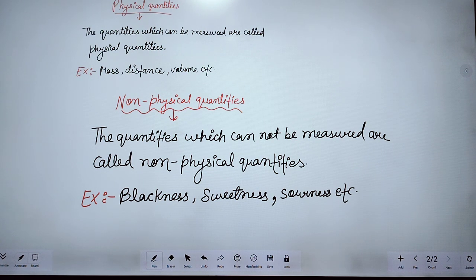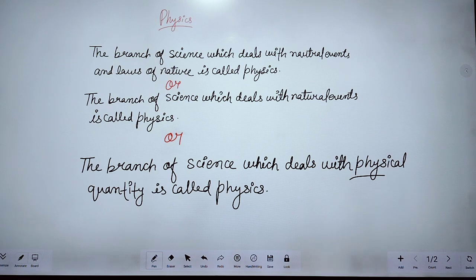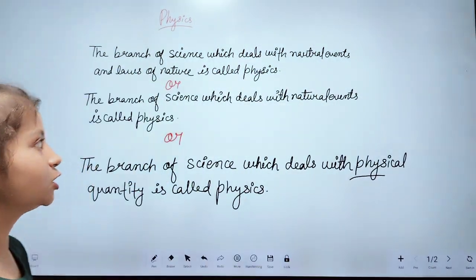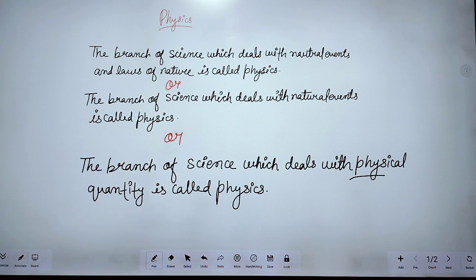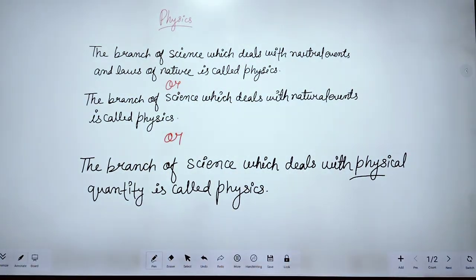Here we have discussed three definitions: about physics, about physical quantity, and about non-physical quantity. Physics: the branch of science which deals with the natural events and the laws of nature is called physics. We can also say the branch of science which deals with the natural event is called physics. Now the last definition is the branch of science which deals with physical quantities, that the quantity which can be measured are called physical quantity.